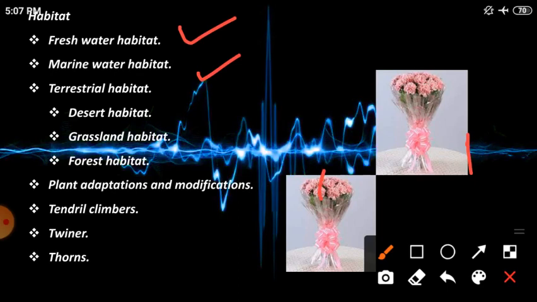So these are the modifications and adaptations and types of habitat. Fresh water, good water. Marine water, sea water. Desert is the hottest place. Grassland is covered by grass. Forest, we can see many wild animals, birds and many trees. Based on adaptations, tendril means the coil-like structure. Twinner, the complete plant itself needs a support to climb. And thorns, the leaf part, stem part of the plants are modified into thorns, and these thorns will perform the photosynthesis function.